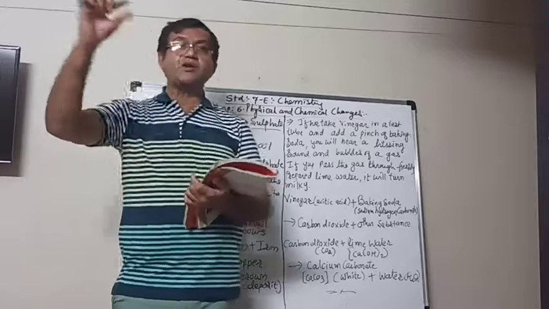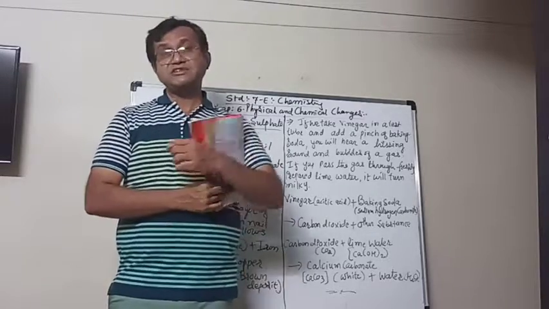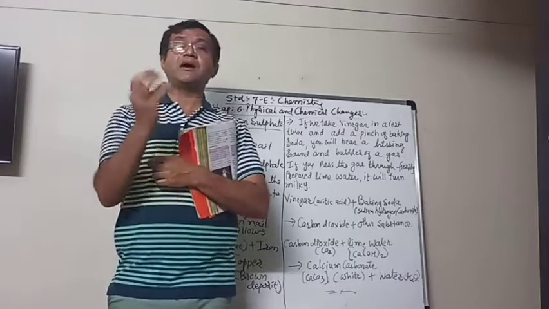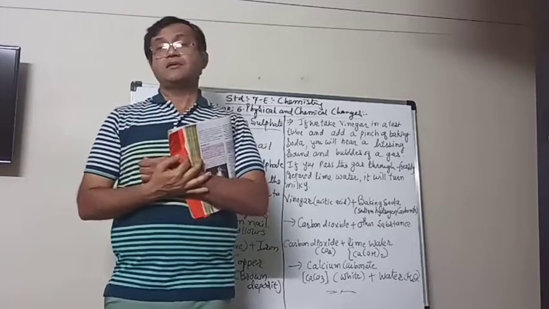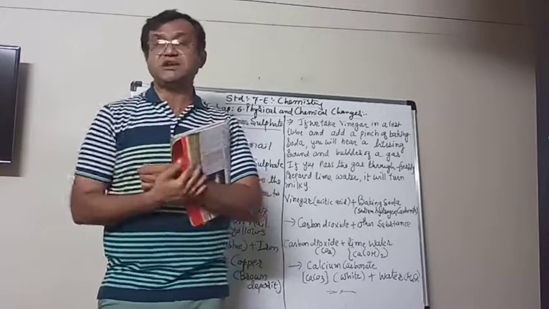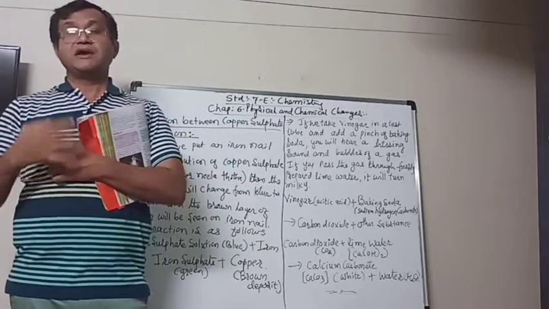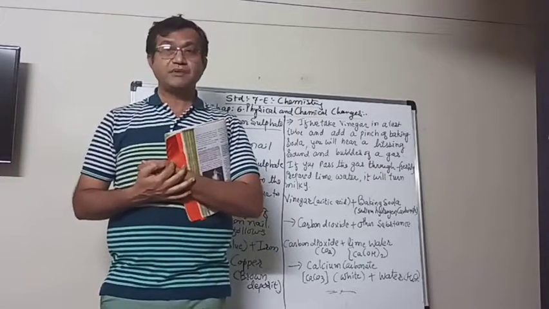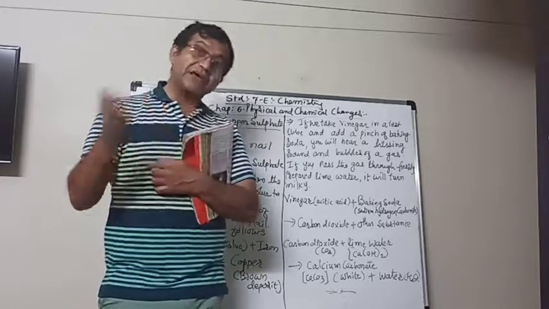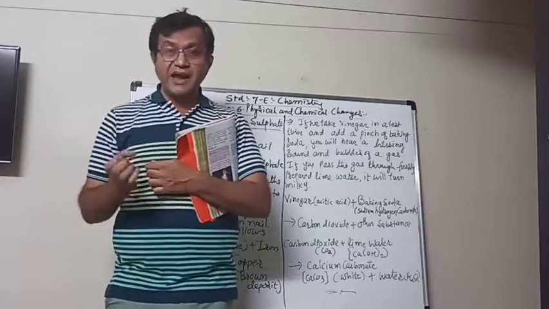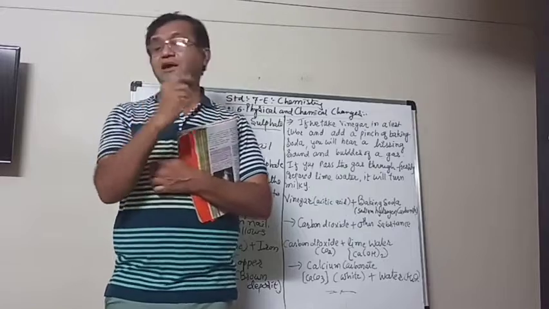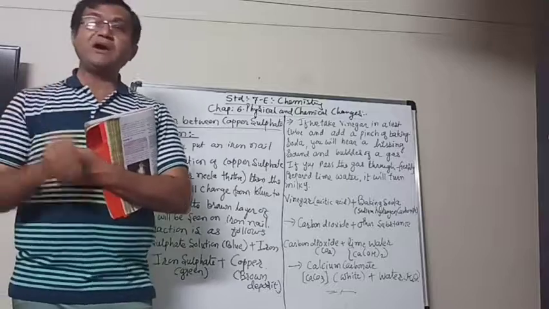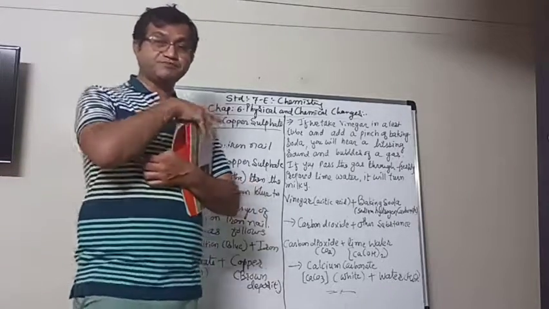And when you take out that iron nail, you will see that on the surface of the iron nail there will be a brown layer. Something brown will be deposited on that iron nail. It means that a chemical reaction takes place here, due to which the color also changed and the brown layer also deposited on the iron nail. So here what happens? Let us understand.